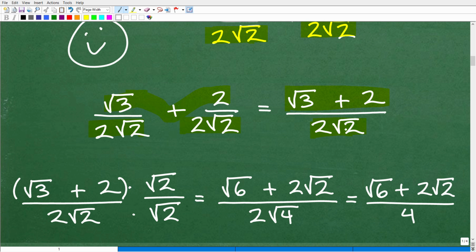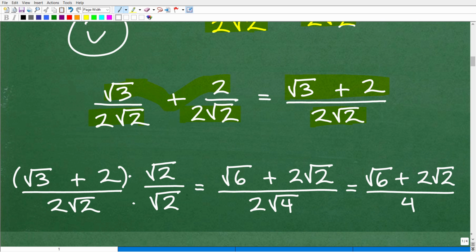So you can see this problem has other skills you need to know, especially with square roots. You're going to need to know how to simplify square roots and rationalize square roots and find the conjugate. So all this stuff you can continue to learn by checking out my pre-algebra, algebra 1 playlist, or maybe just sign up for my Algebra 1 course, whatever level of algebra you might be in. I certainly could teach you this in a very, very thorough manner.